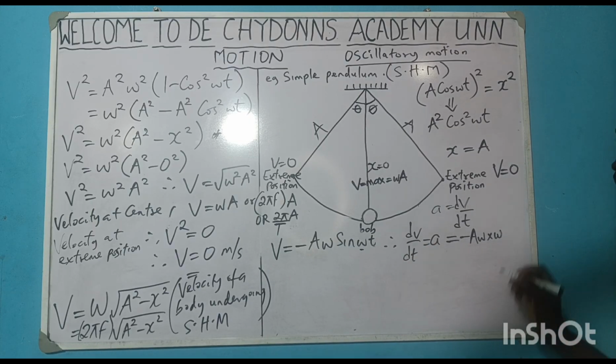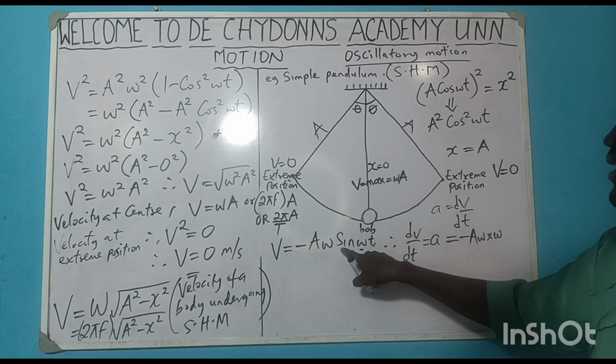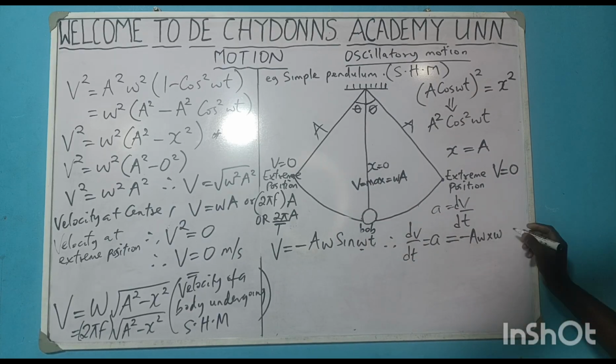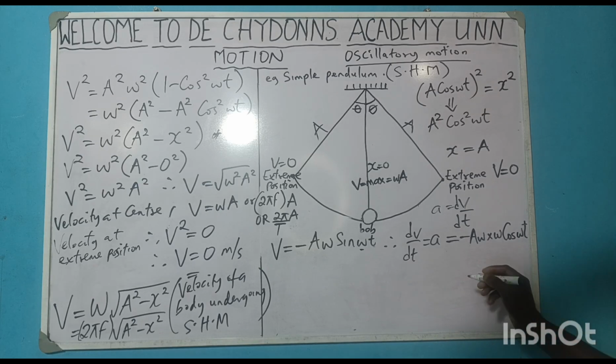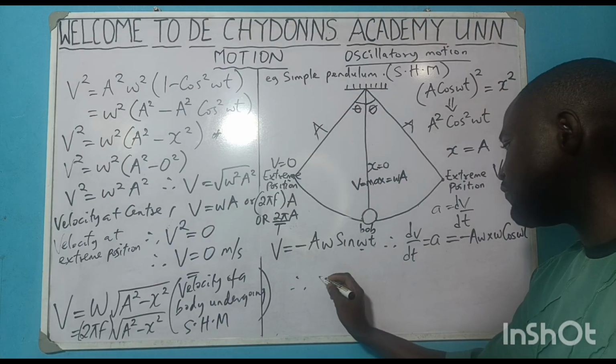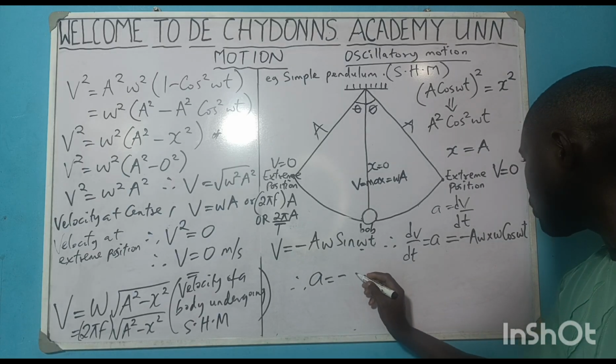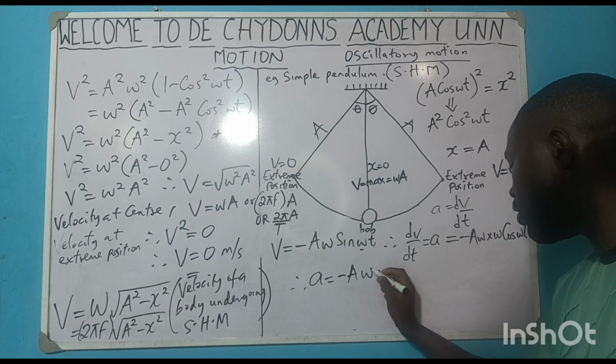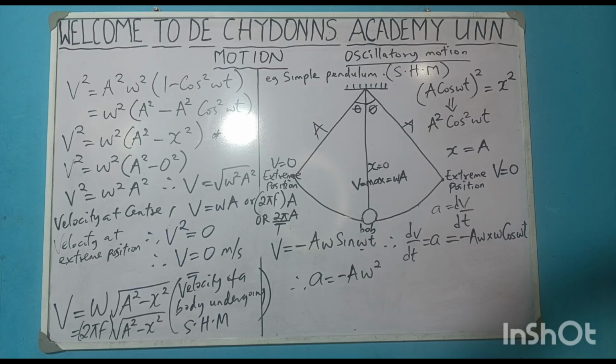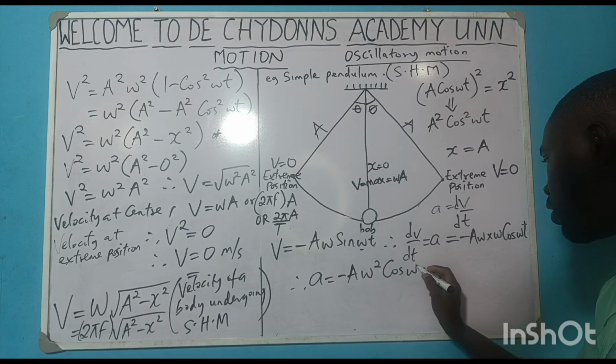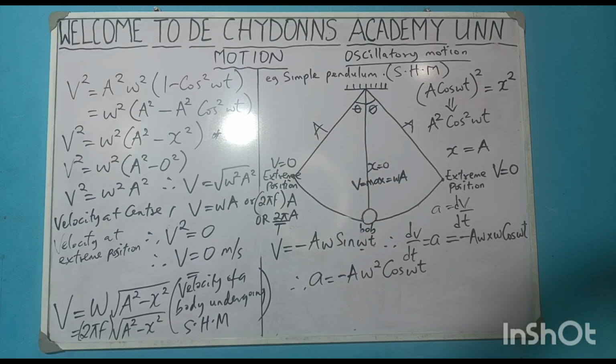So times w. Then we now differentiate sine. If you differentiate sine, you will be getting what? Cos. Then you attach wt. Are you getting it? So we will be having that, therefore a will be equal to, when we multiply out, minus Aw times w will be giving me minus what? Aw squared. Are you getting it? Then cos what? wt. Can you see the formula?